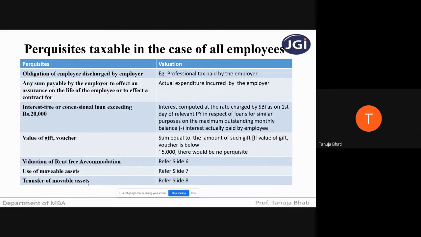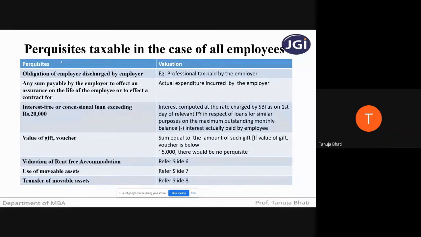Next, transfer of movable assets. Many a times after 5 or 6 years of use of the laptop which the company has given the employee, usually the company will transfer the laptop to the employee after a certain specific period of use. So in case of transfer of a movable asset also, it is a perquisite, and how to value that, what taxable value has to be taken in calculating income from head salaries, we need to check.